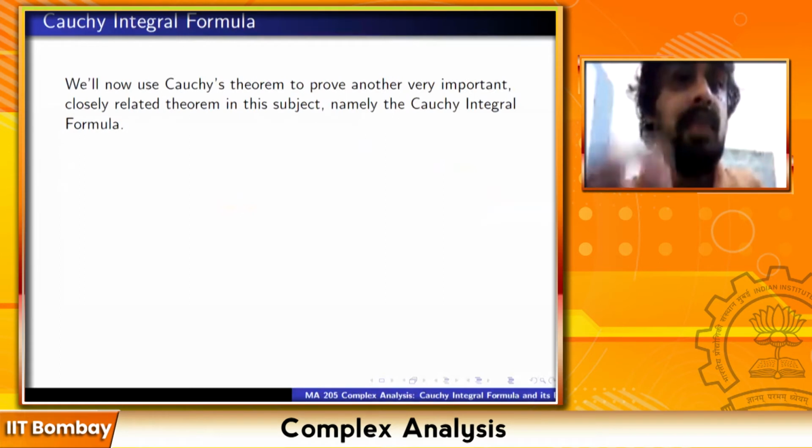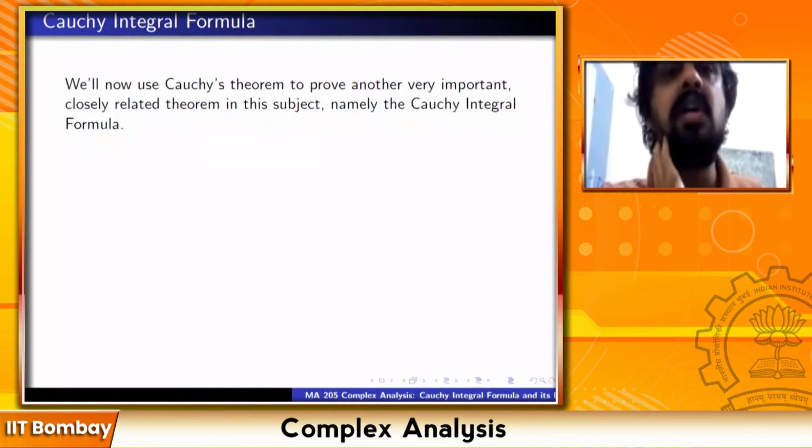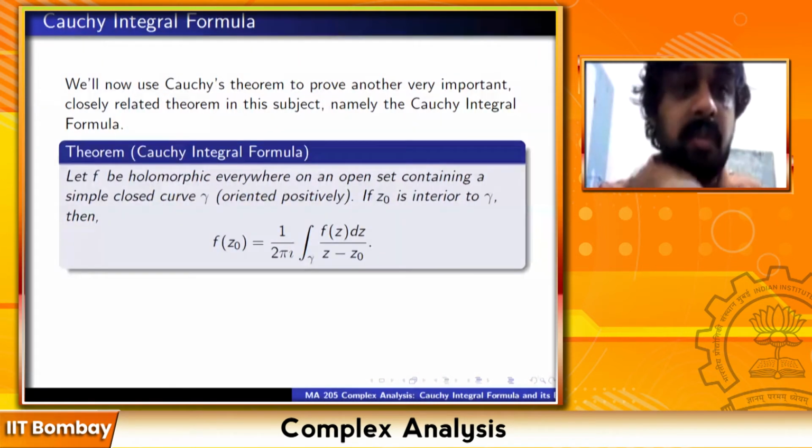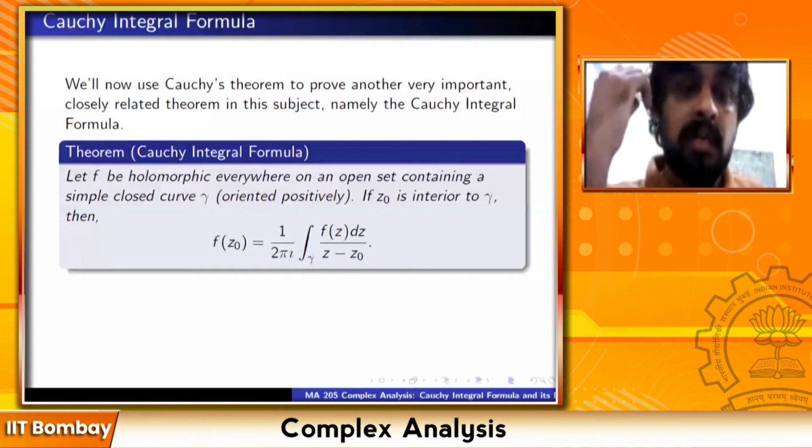Okay, now we will use Cauchy's theorem to prove another very important, closely related theorem in this subject, almost like a twin brother of Cauchy's theorem that we saw, namely the Cauchy integral formula. We state the theorem; the Cauchy integral formula is really a formula. So let f be holomorphic everywhere on an open set containing a simple closed curve. So it is holomorphic on some open set containing gamma.